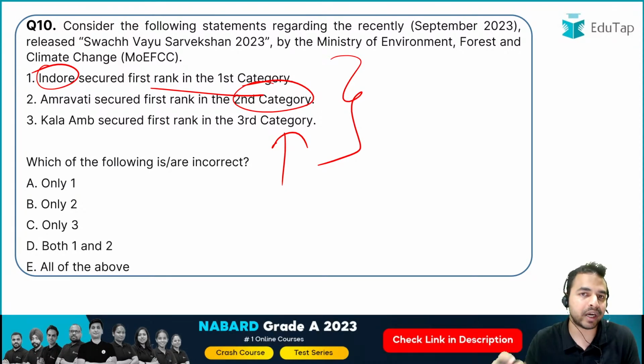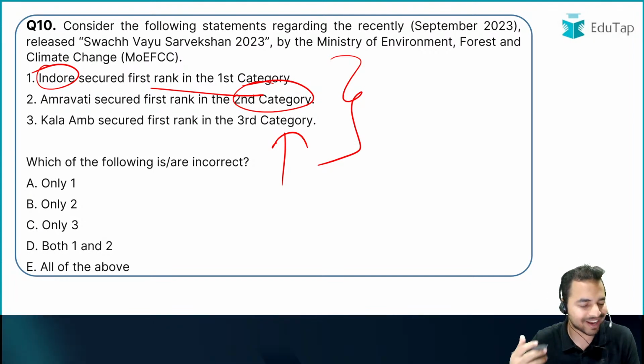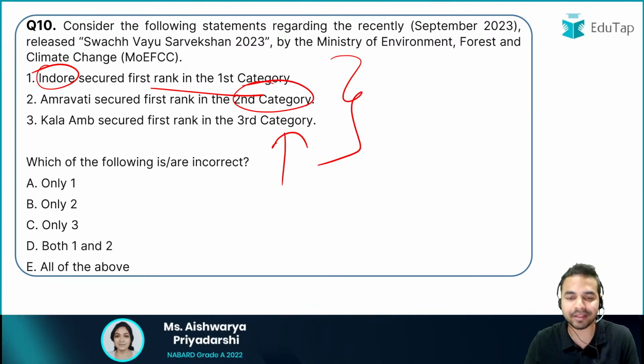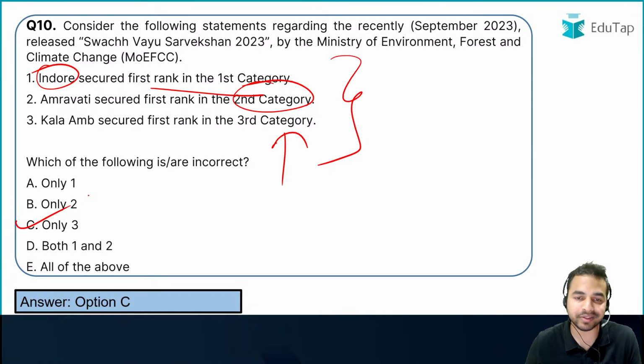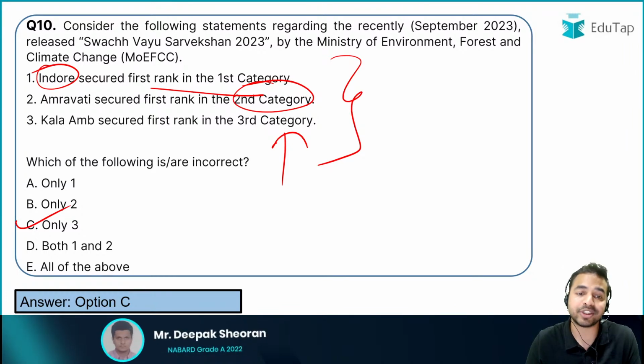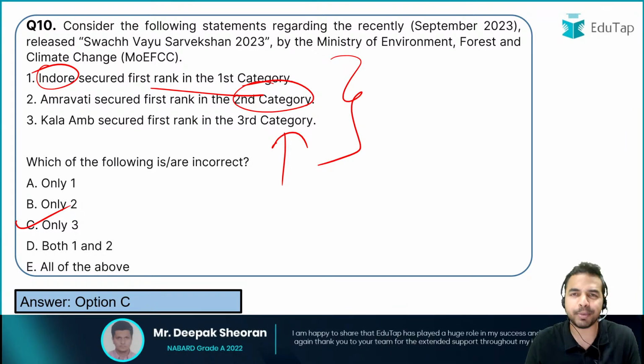And let me tell you that questions on these lines are being asked in the exam. इसलिए आपको ऐसे questions को cover करना काफी जरूरी है. और यहाँ पर अगर हम बात करते हैं incorrect statement की, तो option C, that is only statement third, is incorrect. Why so? Because Kala Aam has secured first rank in the third category. This statement is absolutely incorrect.